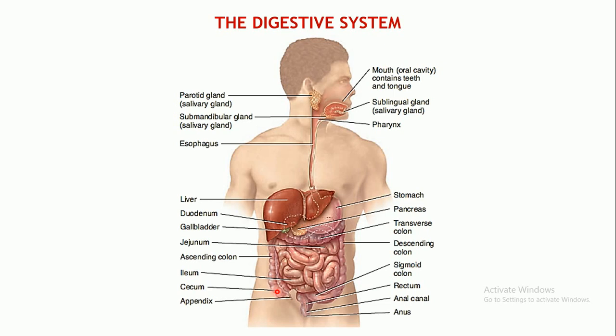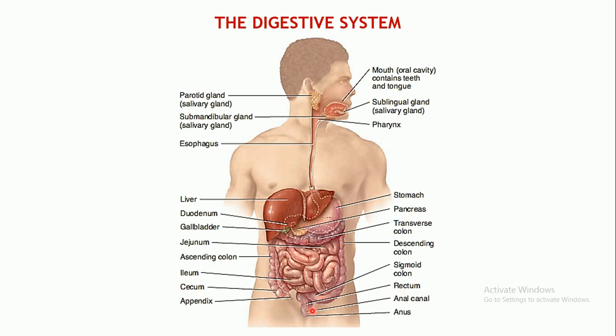The large intestine is again divided into several parts. The first one is the ascending colon; as it ascends upwards, it is known as the ascending colon. From here it makes a turn and is known as the transverse colon. Further, it moves downwards, making a fold, which is why it is known as the descending colon, the next part of the large intestine. Over here again it makes a curve. It is an S-shaped curve, so it is known as the sigmoid colon, and further it continues in the form of the rectum.